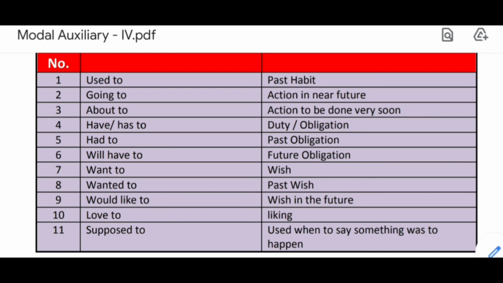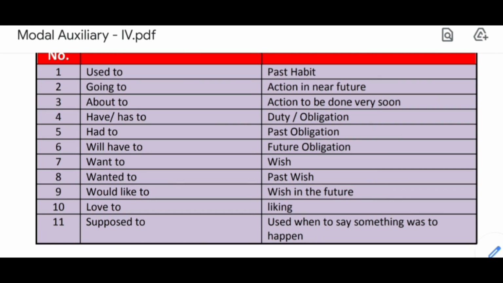Now, the fourth example is, am I supposed to read this letter aloud? That is what? A question. This is a question. That means, am I expected to read this letter aloud? Or loudly, you can say. Now, the next example is, this book is supposed to give a lot of information. That means the purpose of that book is to give a lot of information.